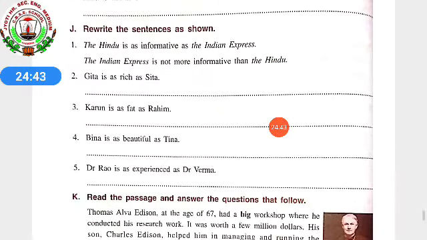Fourth and fifth you people will be doing by yourself. Beena is as beautiful as Tina. So here Beena is as beautiful as Tina, but Tina is not that much beautiful. So beautiful will be more beautiful, most beautiful. So what you will be using over here for the comparative degree? More beautiful.